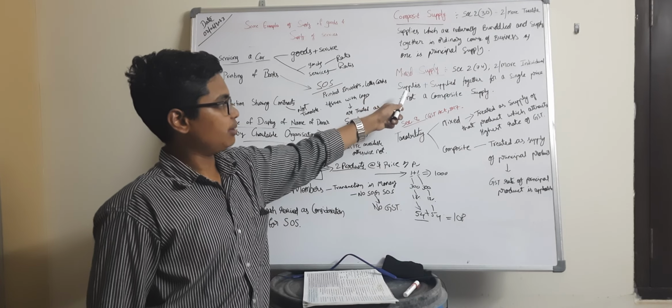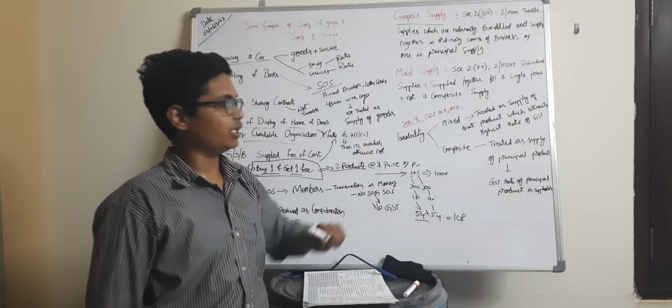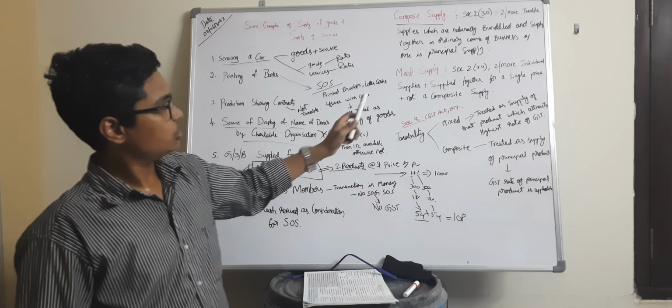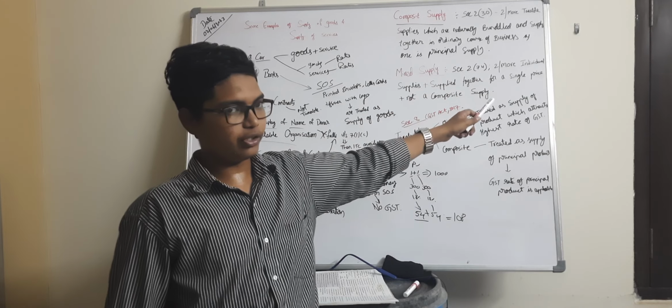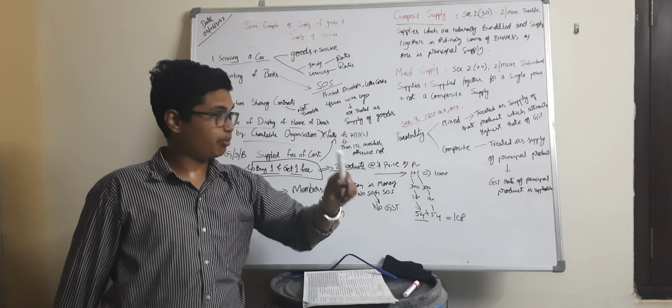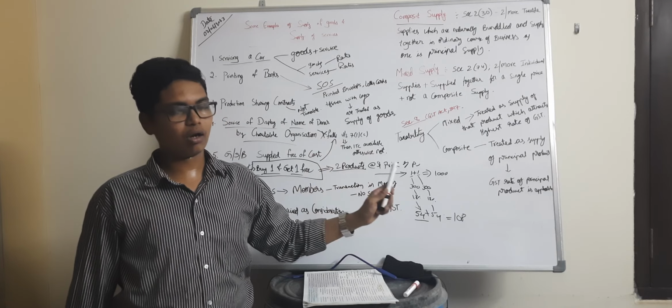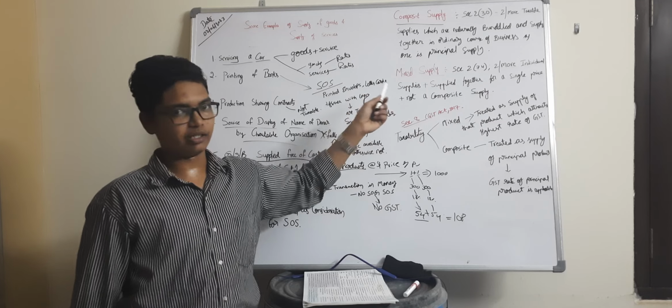Next, mixed supply. As per Section 2(74) of the CGST Act, mixed supply means two or more individual supplies supplied together for a single price, and which are not a composite supply.